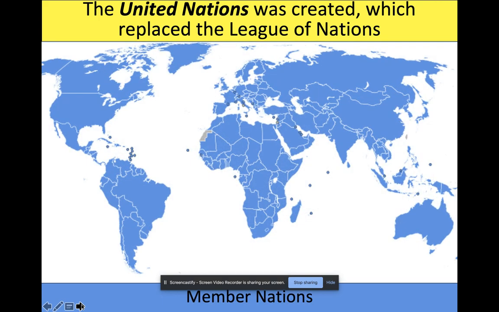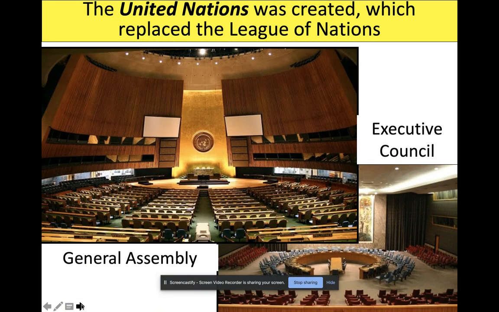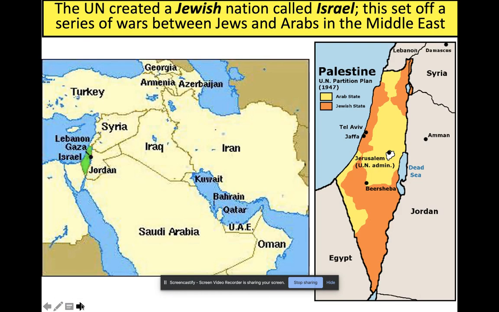Today, you can see this is a map of the world. All the blue are countries that are members of the United Nations. As you can see, pretty much everybody. I think even North Korea, as silly as that sounds. Its headquarters is in New York City. So one of these days, when you're allowed out of your house, you can go visit. And we're just going to skip all this because it's a waste of your time.